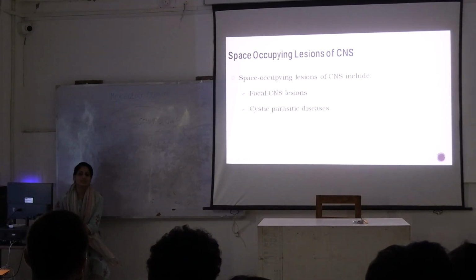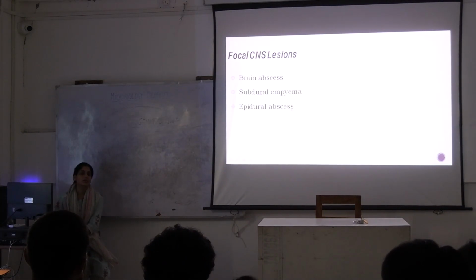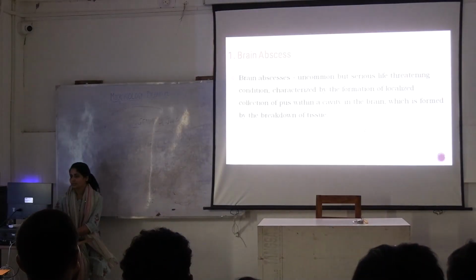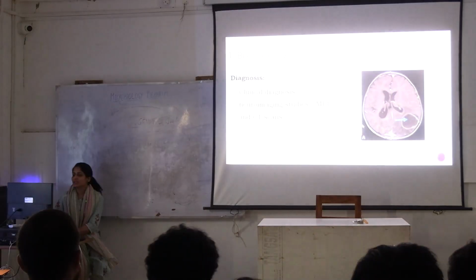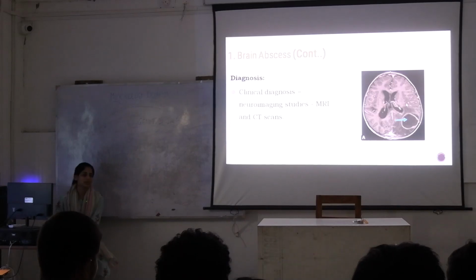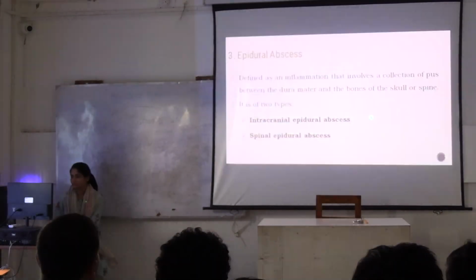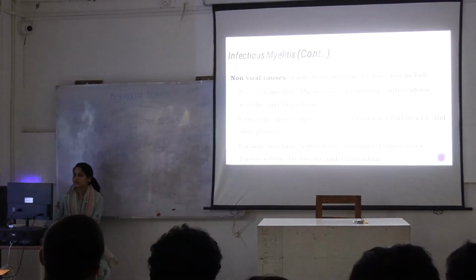Cystic parasitic disease could be there. For example, neurocysticercosis. There could be these focal CNS lesions depending on the area they are attacking, epidural or subdural abscesses. We won't go into the depth of this, but primarily you need to know how a space occupying lesion would look on radiological finding, okay. Okay, rest.